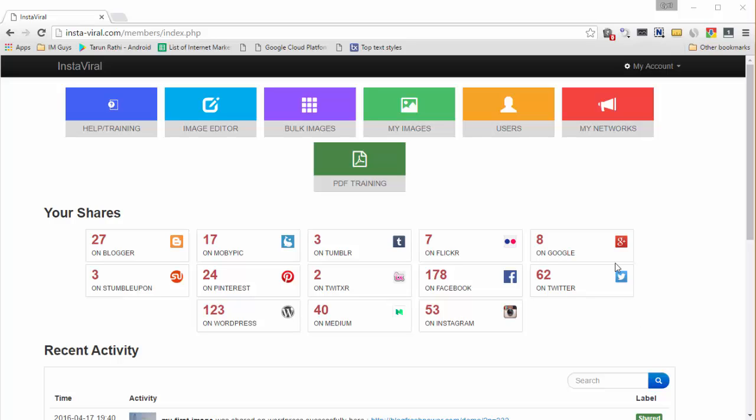So this concludes our demo of Instaviral. It's a huge, very powerful piece of software, and even in such a long demo, I haven't been able to show you all the power and potential that it has. But what I've shown you should be enough to give you an idea of how much traffic it can drive to you from all the different places on the internet, without you having to be a slave to your computer clicking buttons all day. So this is Instaviral, and I hope you'll use it to make your marketing more powerful and to get an endless amount of traffic forever.